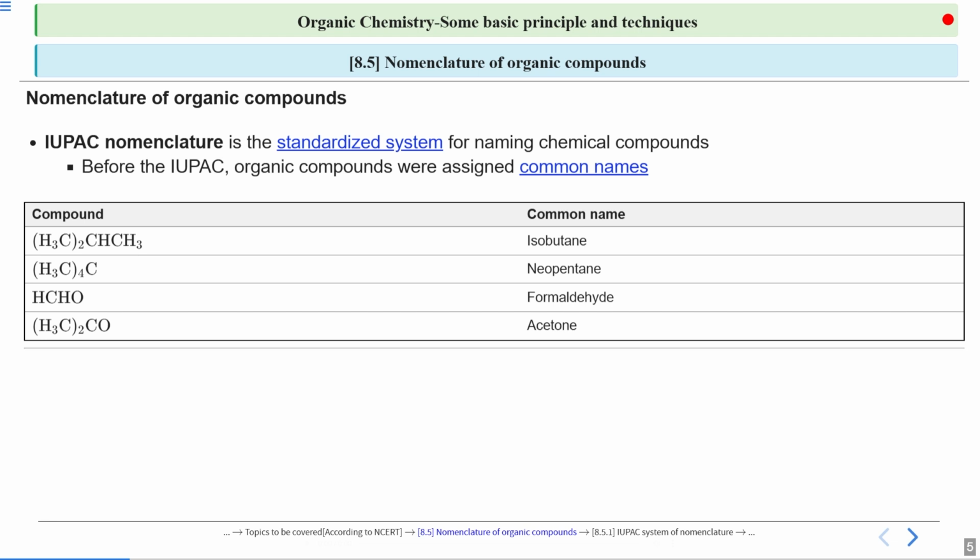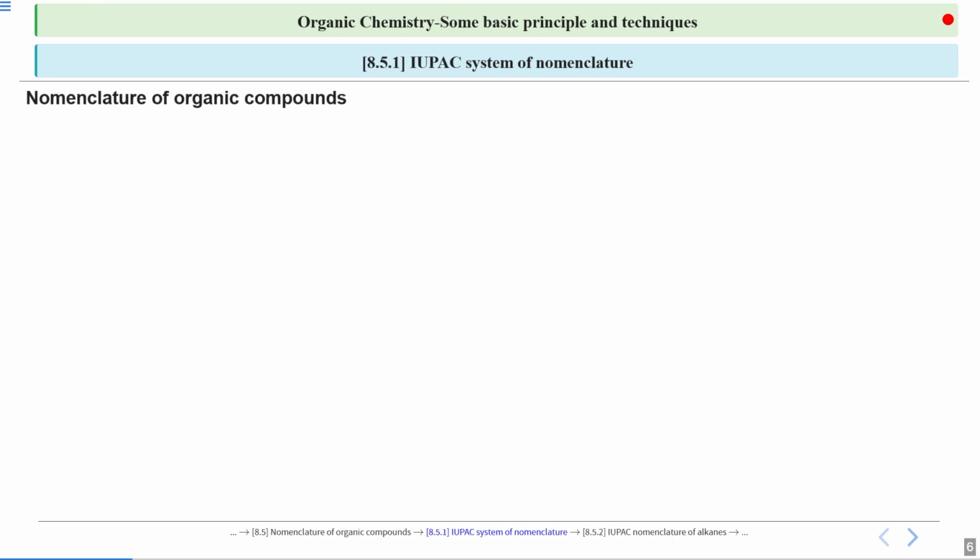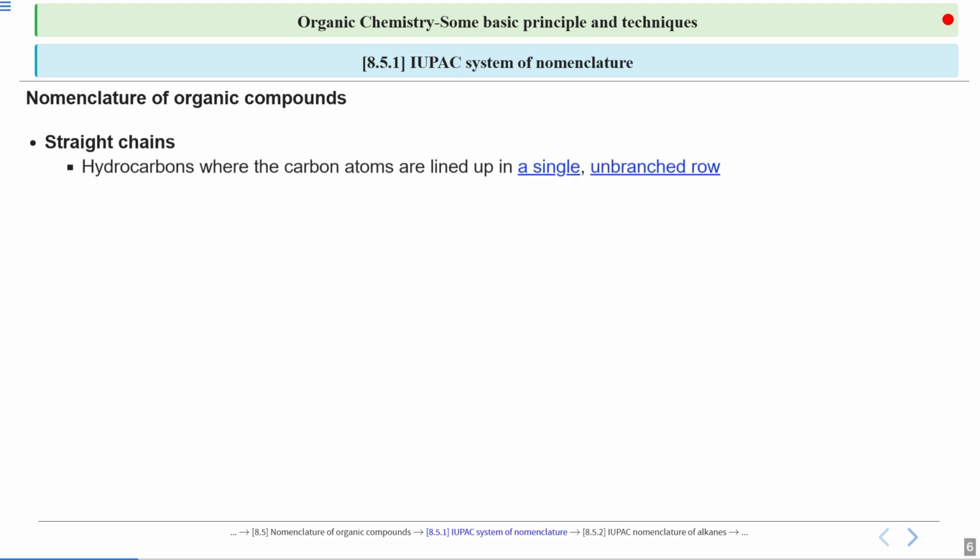Now let's start with the standardization. We will start with straight chains. What do we mean by straight chains? These are the simplest chains where we have a single line, and that line is not branched with other carbons. So we have a straight chain, as simple as that. We can take some examples also, but before that, you should know the rule to write the names of these simplest carbon compounds having a straight chain.